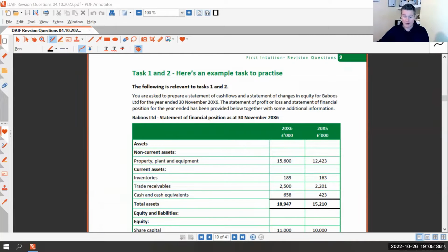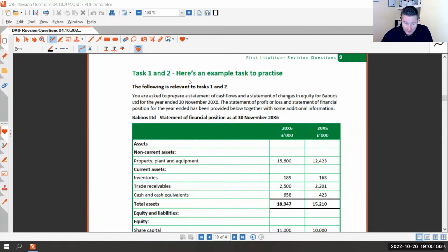Can you see my screen? You should be able to see where it says task 1 and 2. Here's an example task to practice. Is that what you can see? Brilliant. Right. So it's task 1 and 2. It's a big one. It is what it is. You've got to do it.